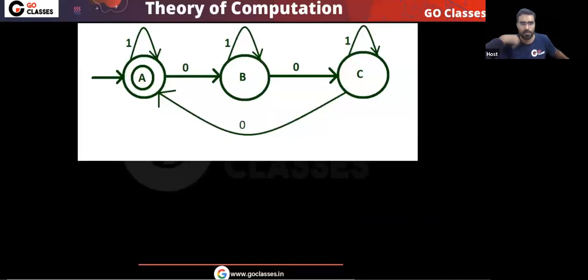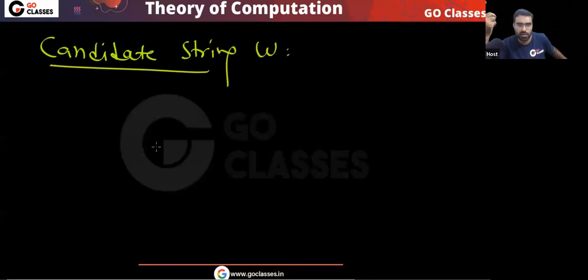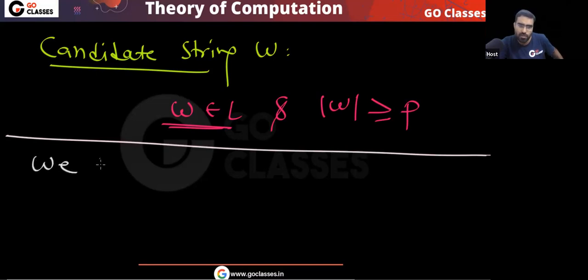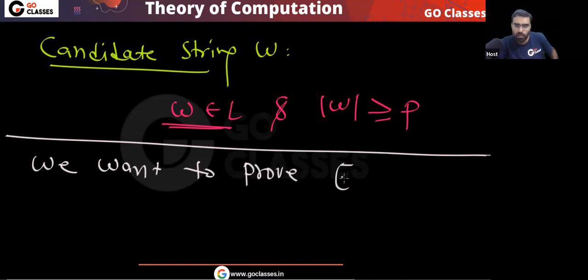Consider this example. Now let me start. So far I have been telling you about the candidate string. What are the two properties of candidate string W? One property is that W should belong to the language, and another property is that the length of W should be greater than or equal to P. But what is P? This is what we have to prove: the existence of P. We want to prove the existence of this magical number.